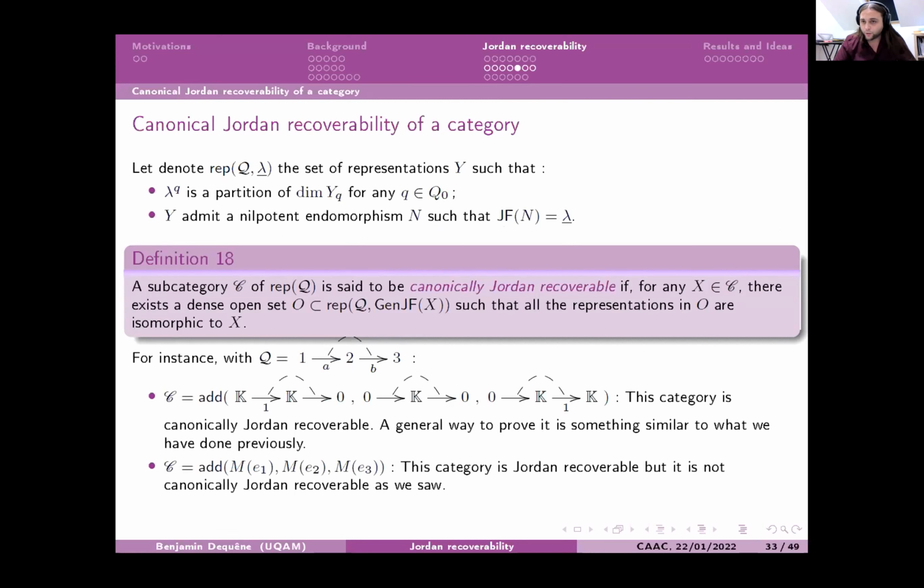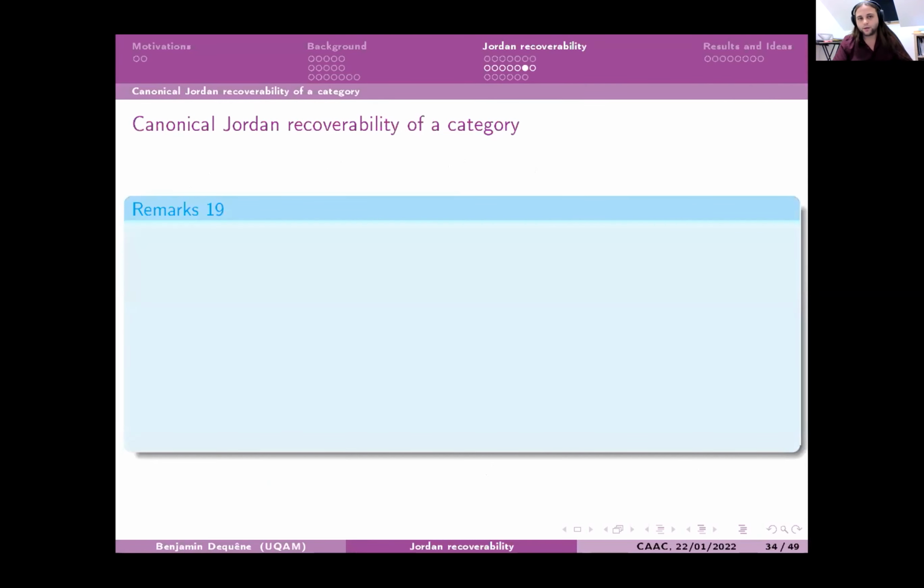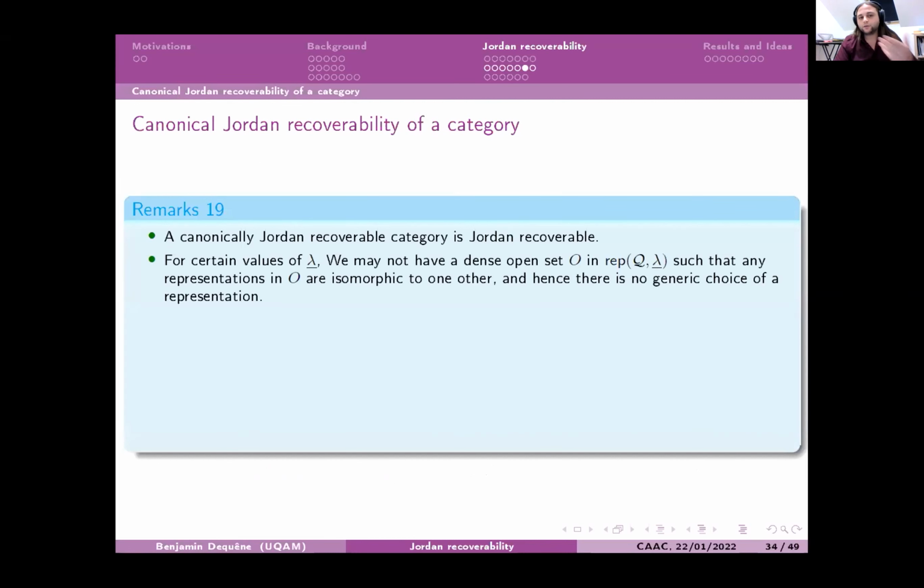So here are just two examples. Again, the same example as before is canonically Jordan recoverable, and there is a similar proof that works from the previous calculations, but I don't give the details. And if you take the category of all the simples, this time this is Jordan recoverable, but not canonically Jordan recoverable, and that's something you can keep in mind. So you can see that a canonically Jordan recoverable category is Jordan